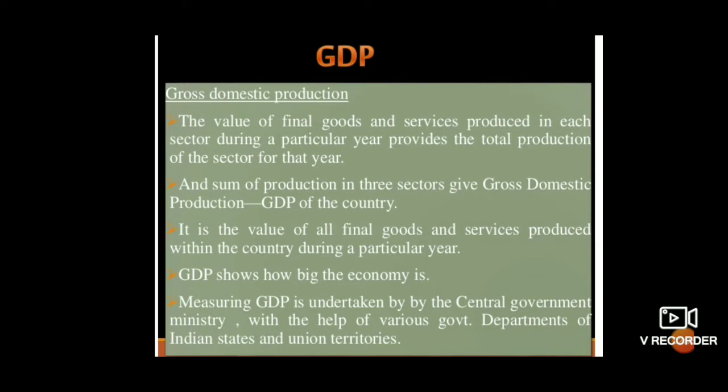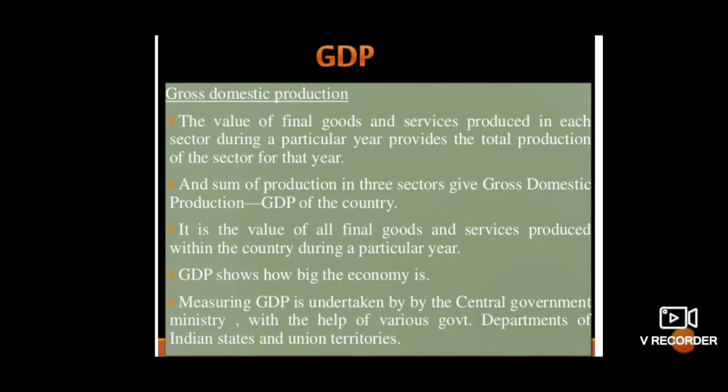Comparing these three sectors, the various production activities in the primary, secondary and tertiary sectors produce a very large number of goods and services, and all these three sectors have a large number of people working in them to produce these goods and services. And next, by this we can get a value. That value is called GDP. The GDP means what? Gross domestic product.